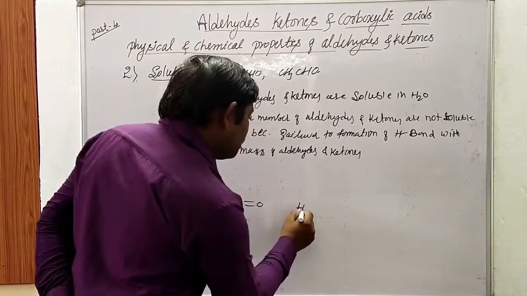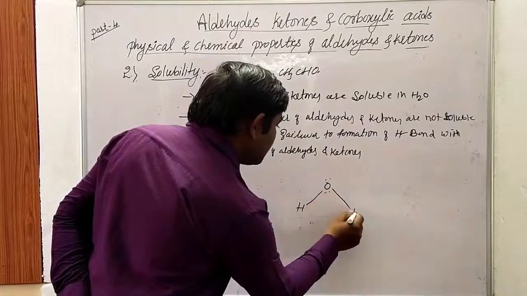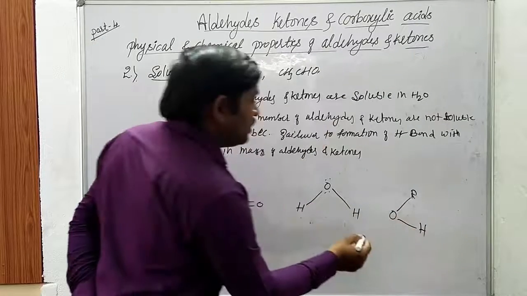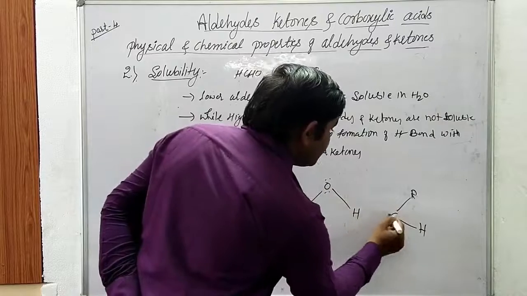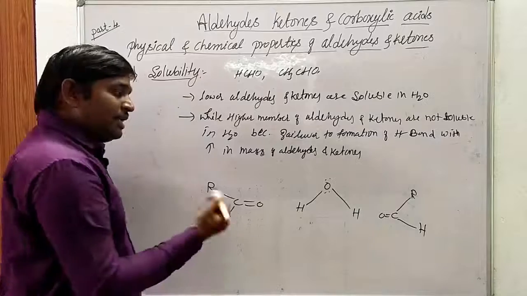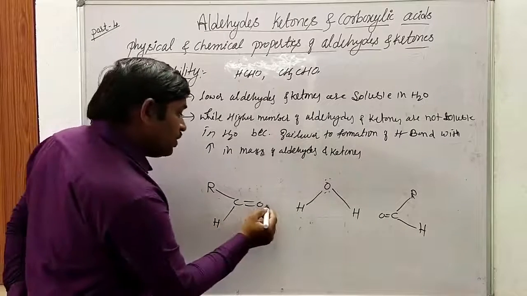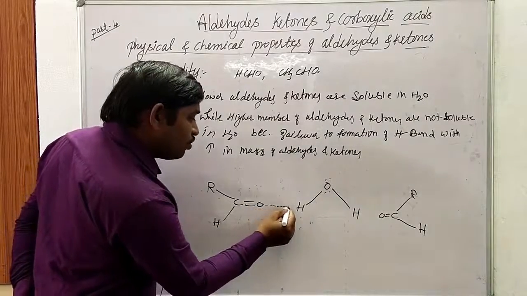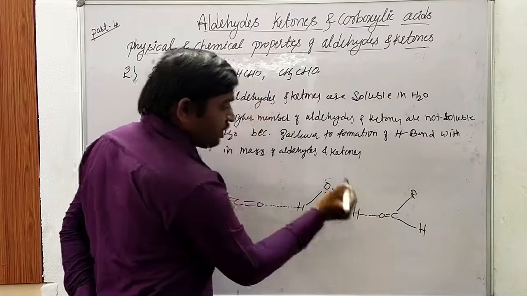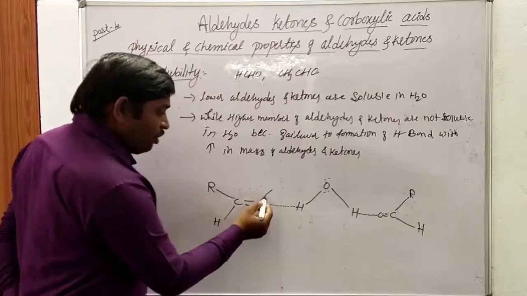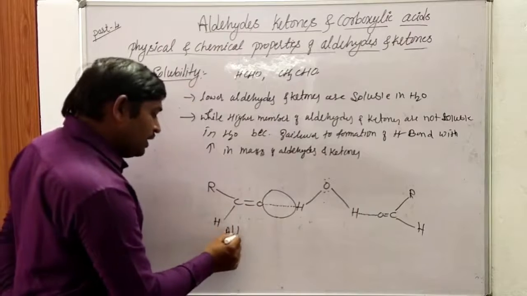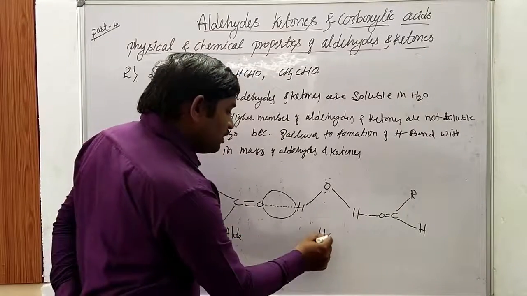The water molecule has hydrogen, and oxygen is highly electronegative, and here also there is oxygen. R H, here C double bond O H, so this is an aldehyde. Lower aldehydes can easily dissolve in water due to the formation of hydrogen bonding with oxygen and hydrogen. Here also there is formation of hydrogen bonding with oxygen and hydrogen. So due to hydrogen bonding between the water molecule and the aldehyde, this is an aldehyde, this is a water molecule, this is an aldehyde.